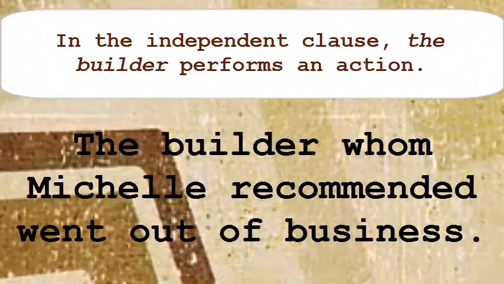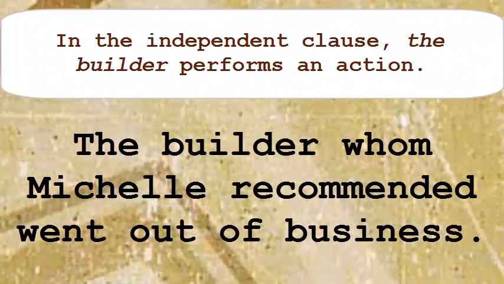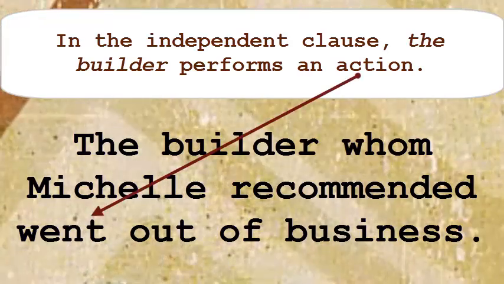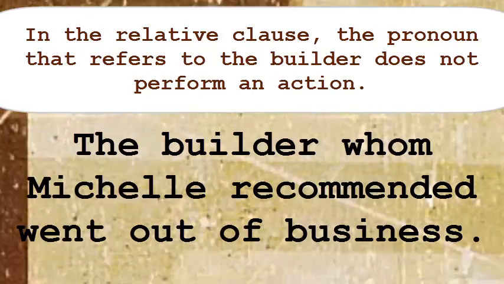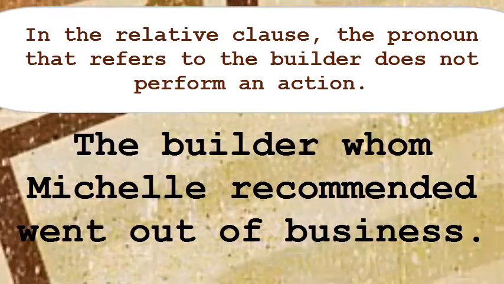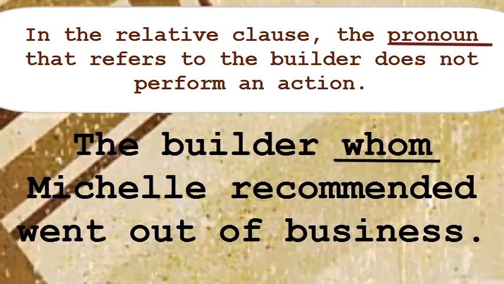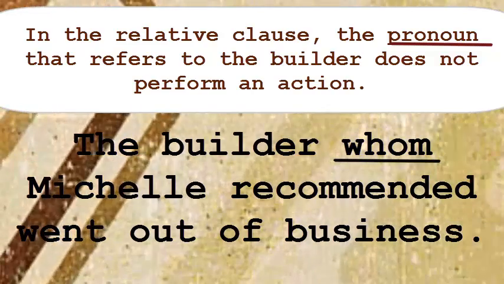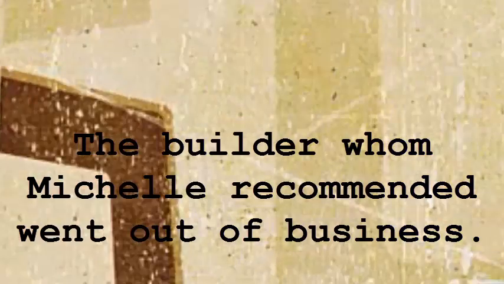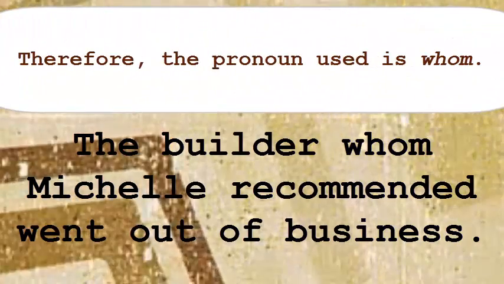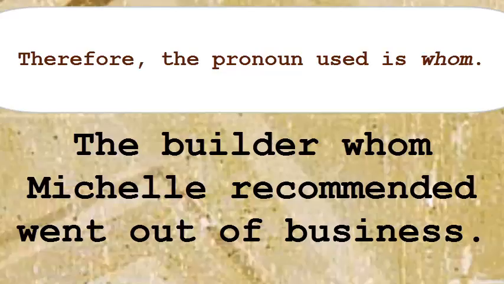In the independent clause, the builder performs an action. Went. In the relative clause, the pronoun that refers to the builder does not perform an action. Therefore, the pronoun used is whom.